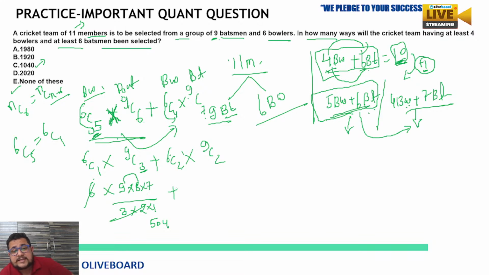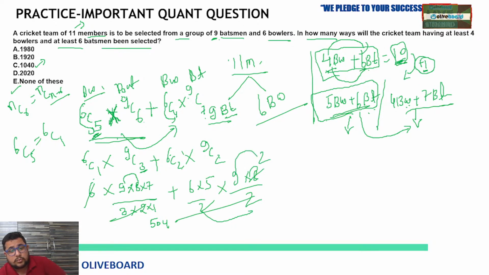Plus 6C2 means 6 into 5 upon 2, multiply 9C2 means 9 into 8 upon 2. So 2 twos are 4. By 4 you can easily cancel this 8 two times. 9 into 2 is 18, 18 into 5 is 90, 90 into 6 is 540. Total 1044. Is this clear?